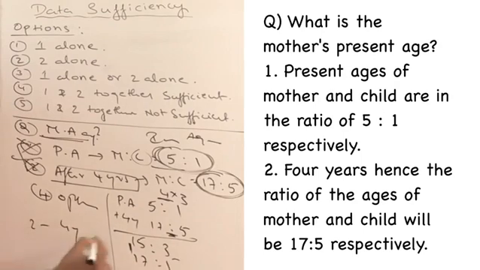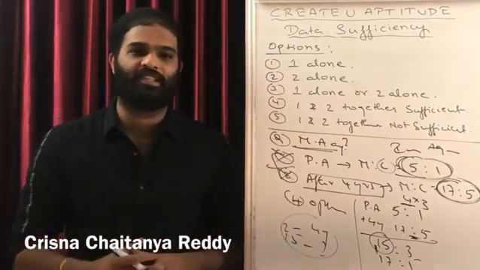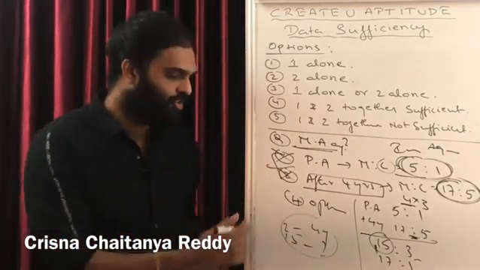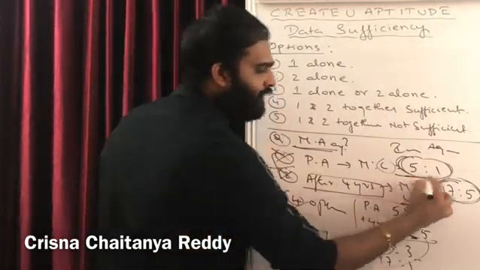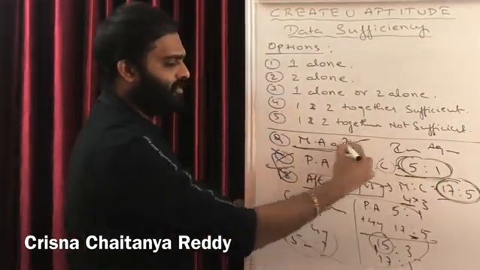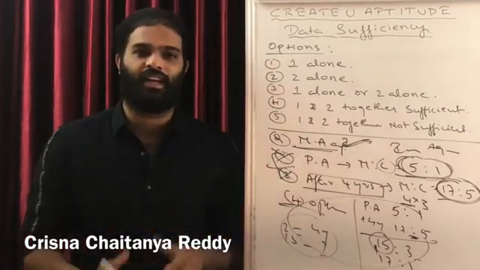2 parts is equal to 4 years. Then 15 parts is equal to how many years? This is how we have answered. We can answer this question. We have discussed this concept very much in detail. But in this particular context, we should not answer, so I am not answering this. We should only have an idea that with 2 ratios, it is possible to answer this question. So, your answer is option 4. Option 4 here.